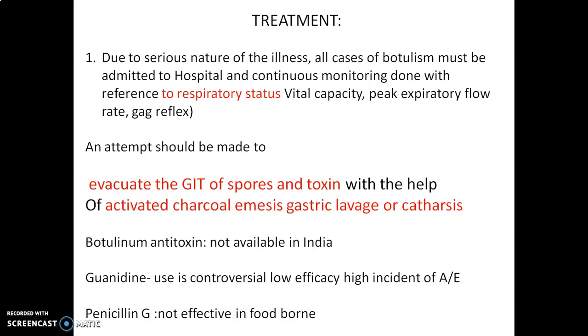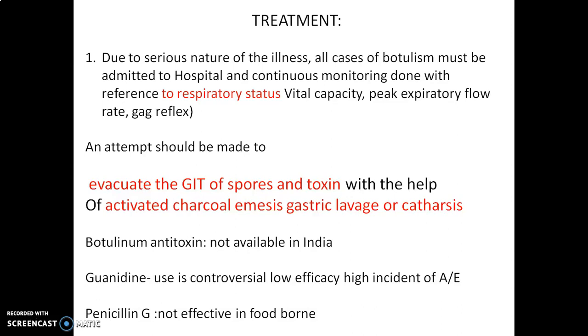Vital capacity, peak expiratory flow rate and gag reflex should be observed, and attempts should also be made to evacuate the substances, especially spores present in the GIT. With the help of activated charcoal, emesis can be achieved, or even catharsis can be done, so that we can prevent further absorption of these toxins.